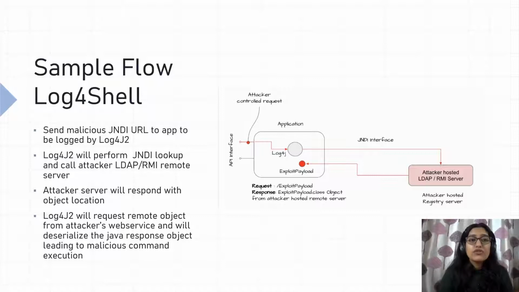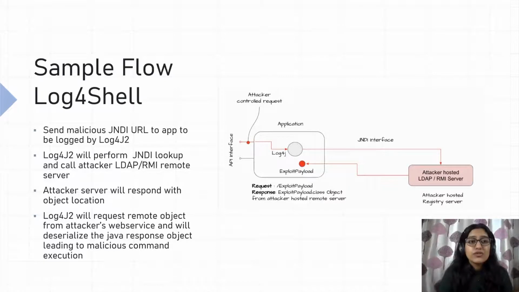The Log4j2 logger will parse the JNDI URL and the vulnerable application will reach out to a malicious LDAP server looking for the payload object. The LDAP or RMI server owned by the attacker on a remote host will receive the request and respond with the object location that contains the result of the lookup.